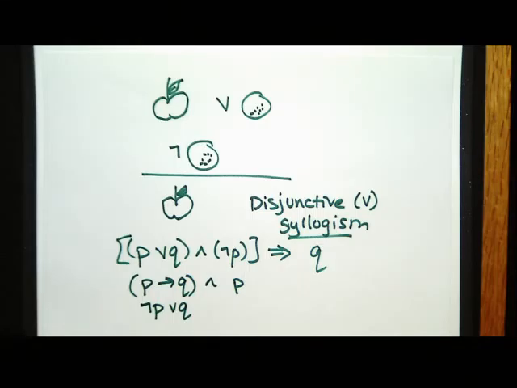Which one do you like better? Do you like modus ponens better? Do you like disjunctive syllogism better? Yeah, I knew that. You like it better because it seems easier. Okay? You should not try to use disjunctive syllogism that much in your proofs. You should try to use modus ponens. The reason is there's more rules that let you do things with implications than there are rules that let you do things with ors. And you want to use the stuff that would get you the most things. So try to do stuff with modus ponens, hypothetical syllogism, instead of converting everything into an or.